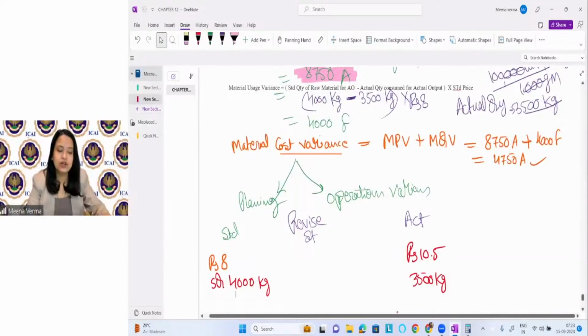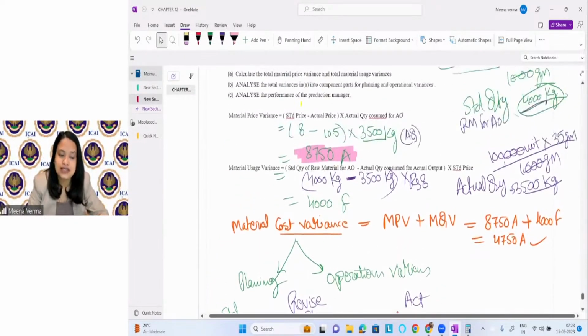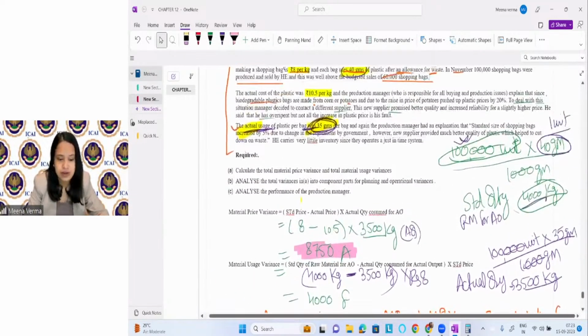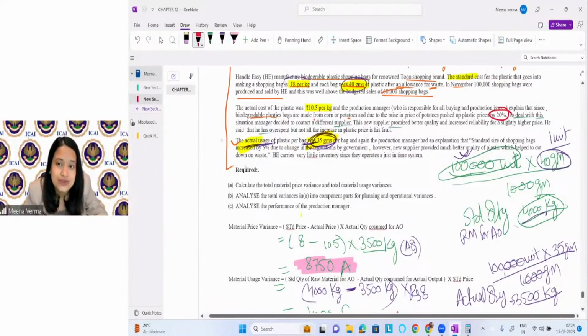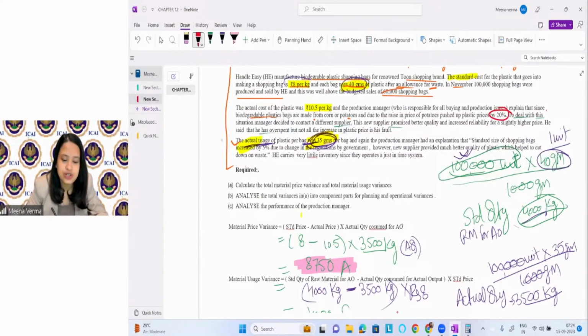If you will see in the question, they have given that the price is actually rising by 20%. You can see the price of the plastic will be raised by 20%. This can give you the revised figure. And what else is mentioned? The size of the plastic, according to government regulation, is increasing by 5%. So more quantity of material will be required. See what is given: the standard size of the shopping bag increased by 5% due to change in regulation by a government.